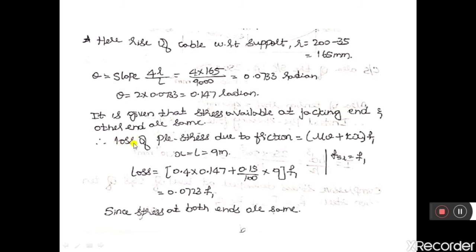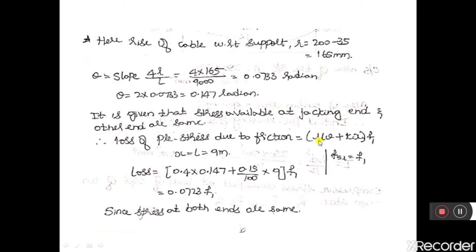Therefore loss of prestress due to friction is equal to (mu theta plus k into x) into F1. Here F1 is nothing but FSI, the initial prestress. He has given in the question that after the loss due to friction, the final stress at both ends of the cable will be 1000 Newton per mm square.